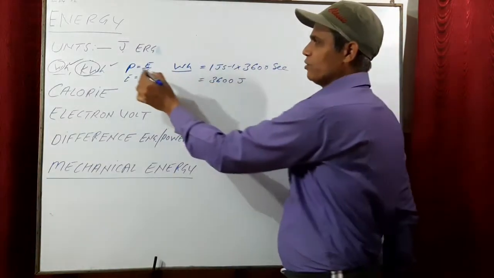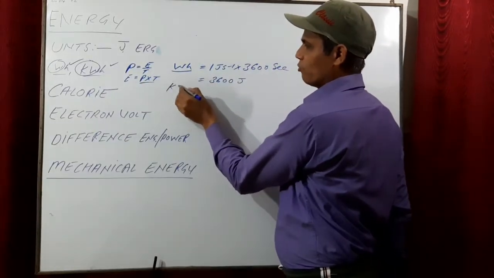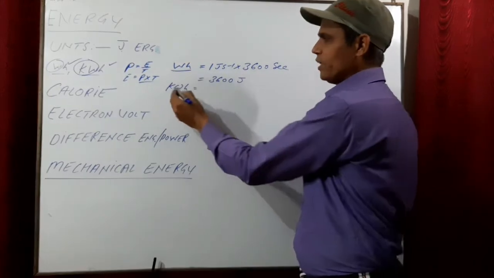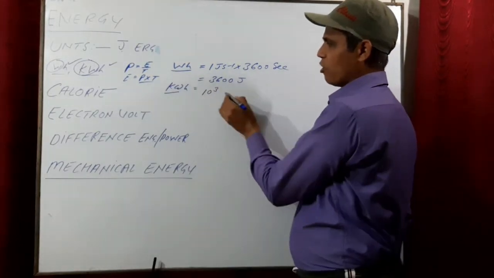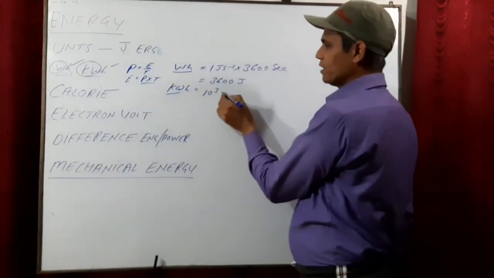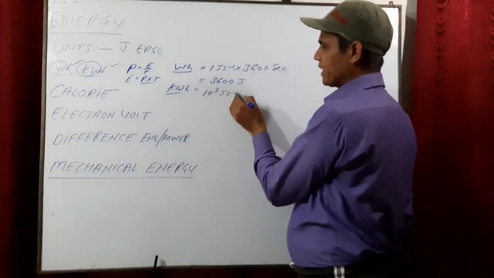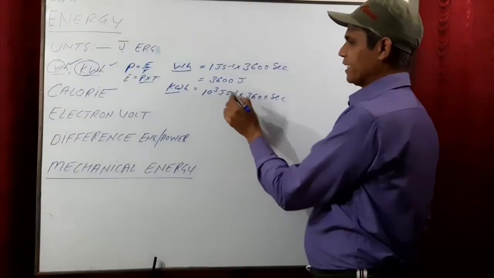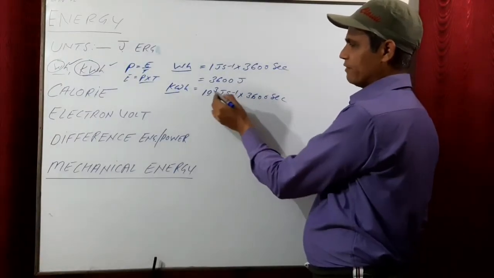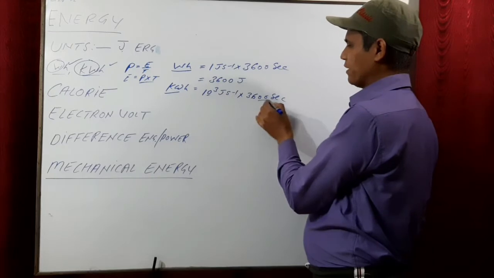Now what is the value of kilowatt hour? You know, in 1 kilowatt there are 1000 watt, or you can write 1000 joule per second. And in 1 hour, 3600 seconds. Again you multiply it, from here you have 3 zeros, from here you have 2 zeros.